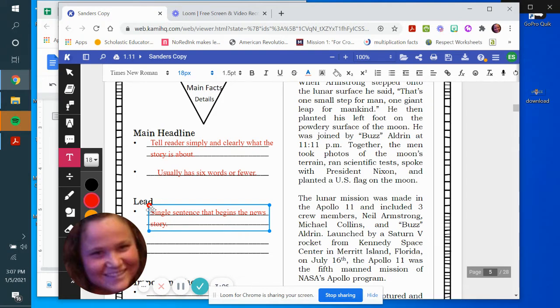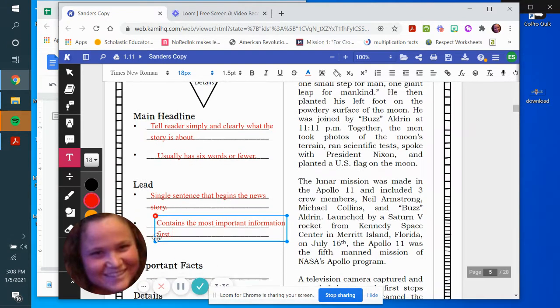We talked about how you can ask a question. It's just how you're going to start your article in order to bring the most audience in. So your lead contains all the most important information first. That's how we're going to start it. So the first thing you say is going to be about the most important information.